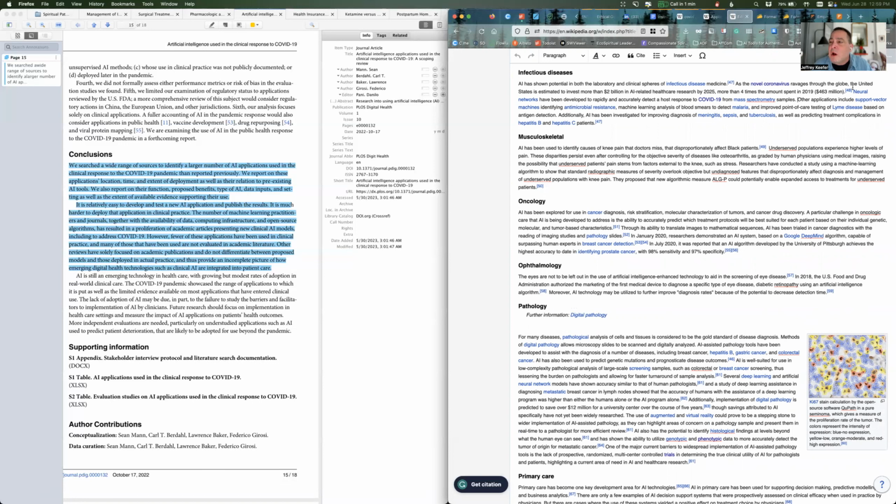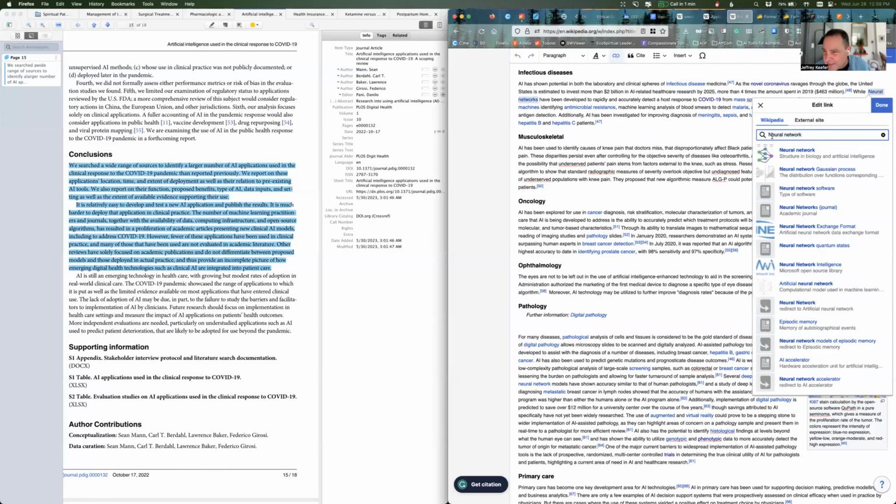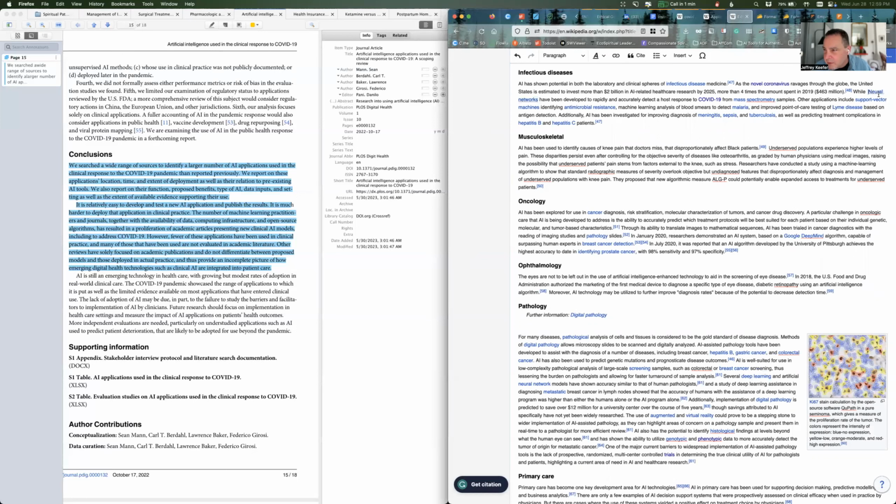Okay. So I'm actually going to make a little change over here in this sentence because I want to help it to flow. So I'm going to say "while," and then we'll just make a neural network. I'm just going to edit that because I want that to be lowercase now. Okay, while neural networks have been developed to rapidly and accurately detect a host response to COVID-19 from mass spectrometry samples, comma, now I'm going to put the new piece of evidence that I have here.